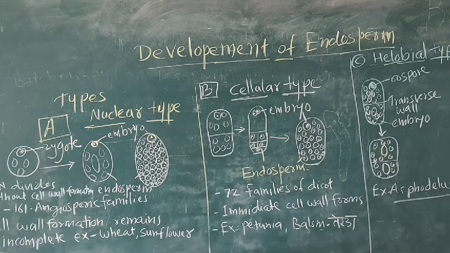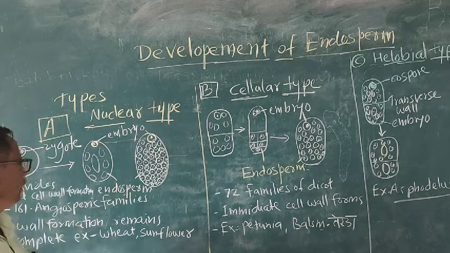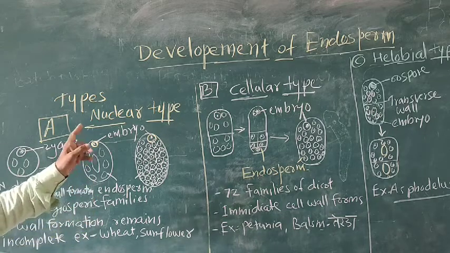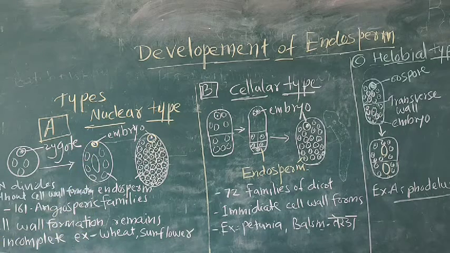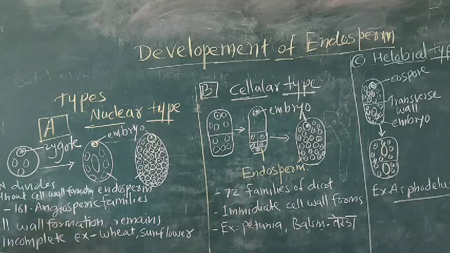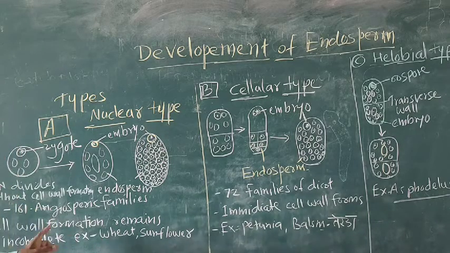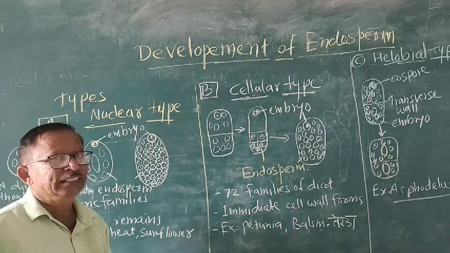So it is a huge group. The cell wall formation remains incomplete, it remains incomplete. Examples given are wheat and sunflower.